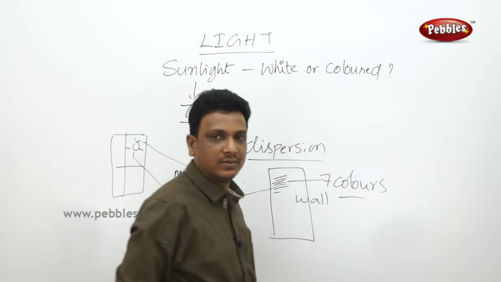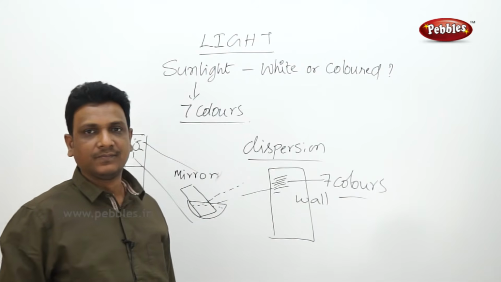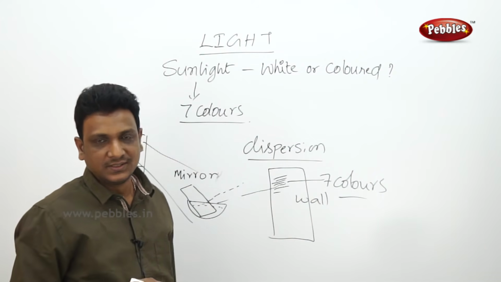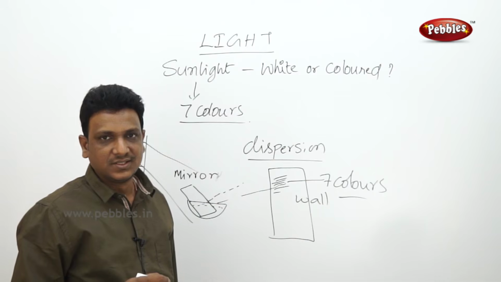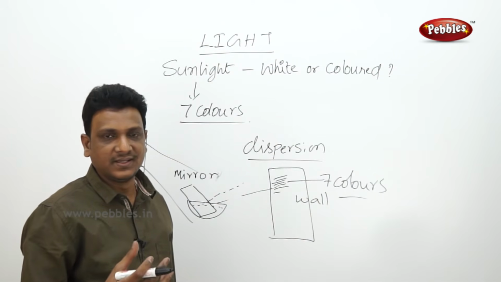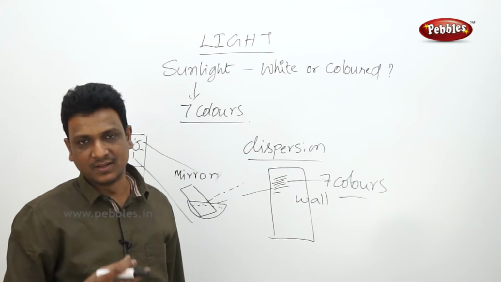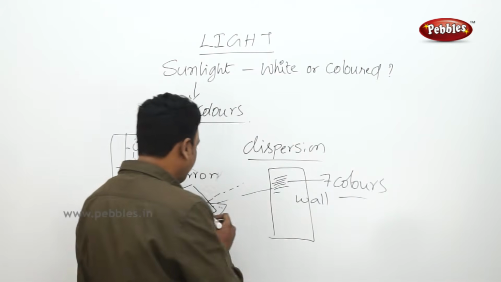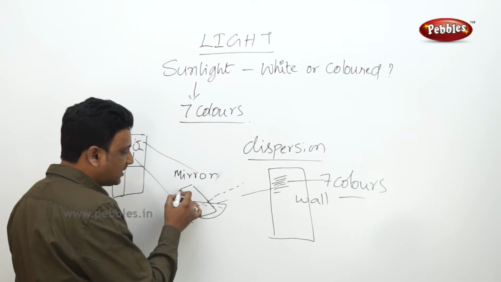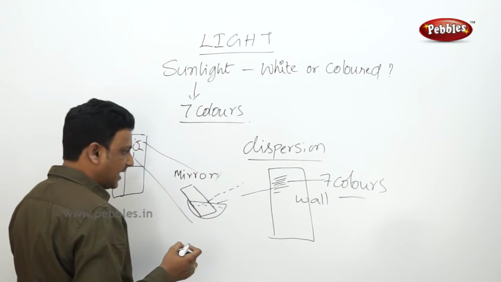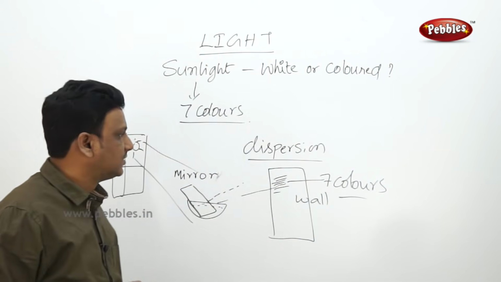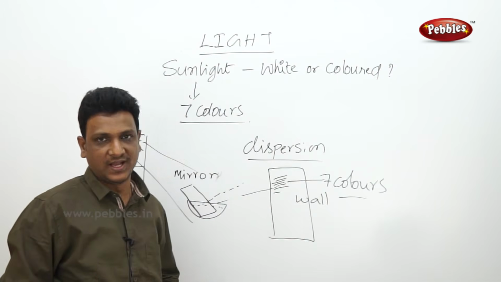This is how a rainbow is formed. A rainbow is seen when there is sunlight and rainfall in opposite directions. The rainwater will reflect that and make the dispersion, so by that you can see the rainbow. In the same way here, the mirror which is in the water is reflecting the light, and the light is dispersed and you can see the 7 colors. So this is called dispersion of light.